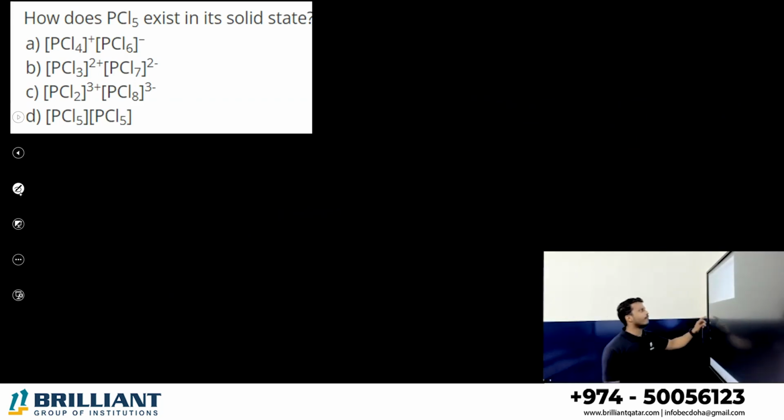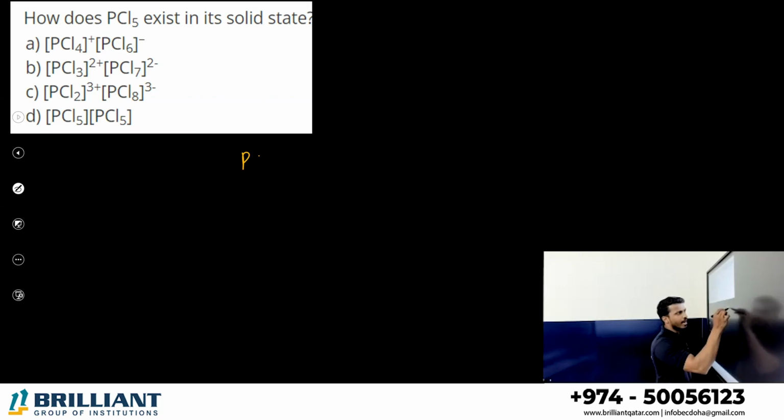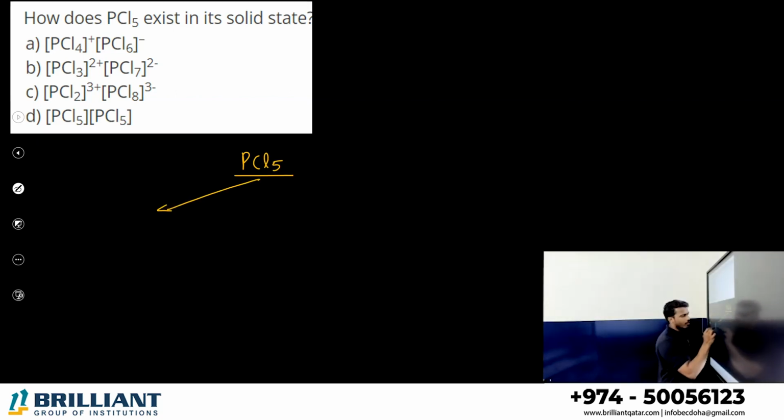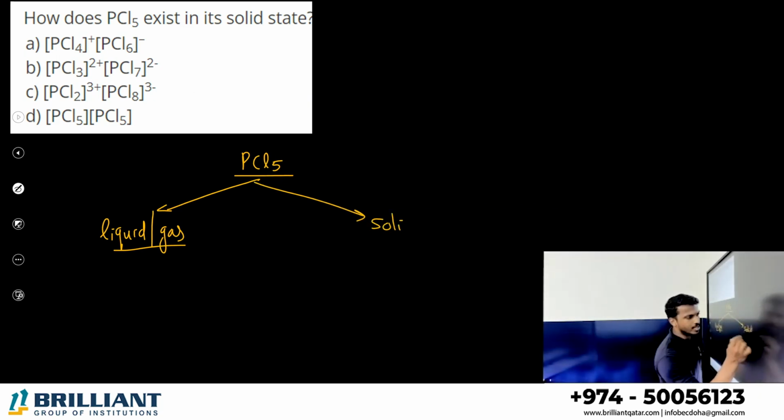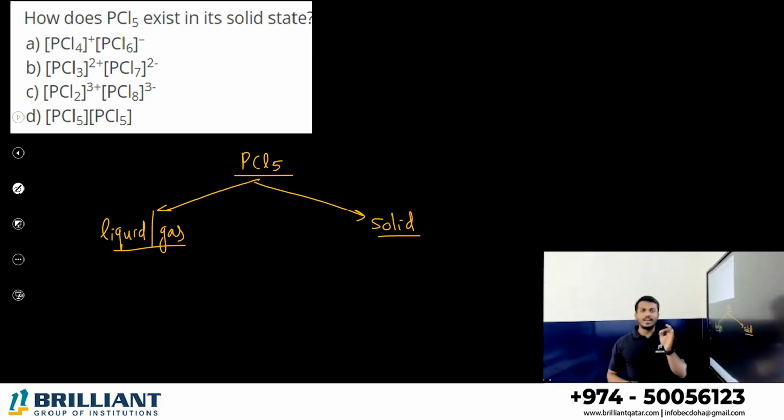How does PCl5 exist in its solid state? Dear student, PCl5 can exist in all of the states. In liquid state or gaseous state it exists in one form, and in solid state it exists in another form. How does PCl5 exist in the liquid and gaseous form? It is the normal structure we studied, trigonal bipyramidal geometry.